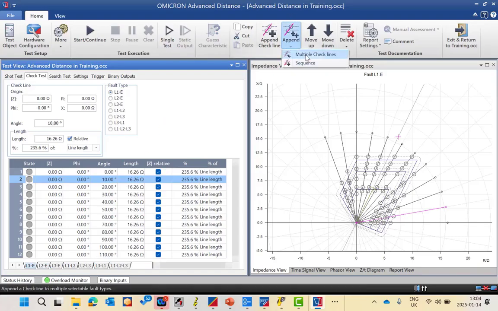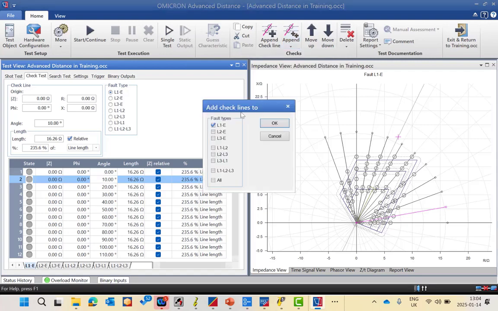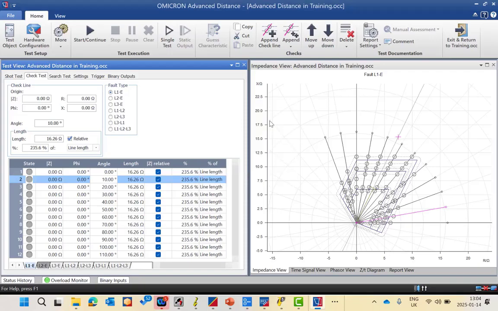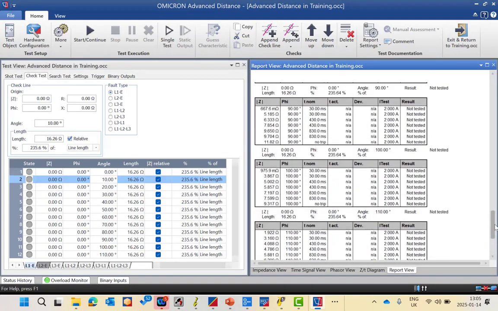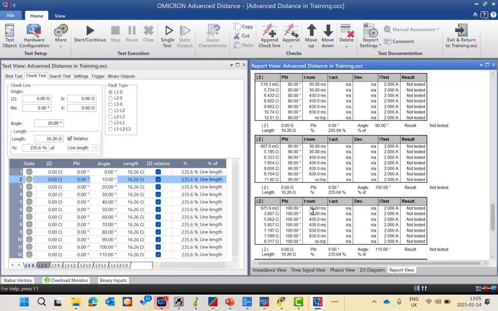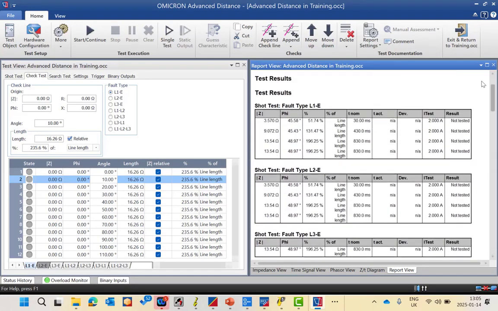We also have a multiple check line. The same way you can add for L2 to earth, you can add multiple check lines. If you see the test report for this check line, it will detect by the T nominal, as you can see here. We have 2 points and 6 points, so it will give you all the tripping times.